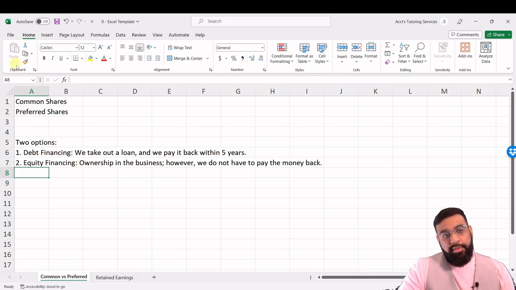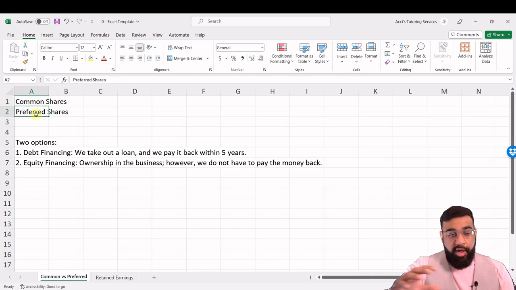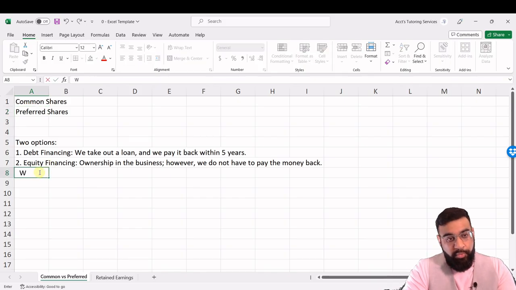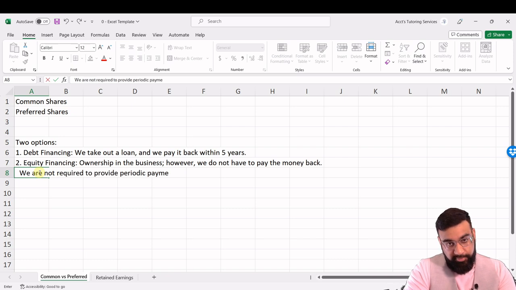So now let's talk about the difference between common and preferred shares. Before we do talk about that, I want to go back to equity financing. Even though we are not required, the keyword is required, to provide periodic payments, a company could still declare a dividend. However, a dividend is not an obligation unless a company declares it. Very key, right?